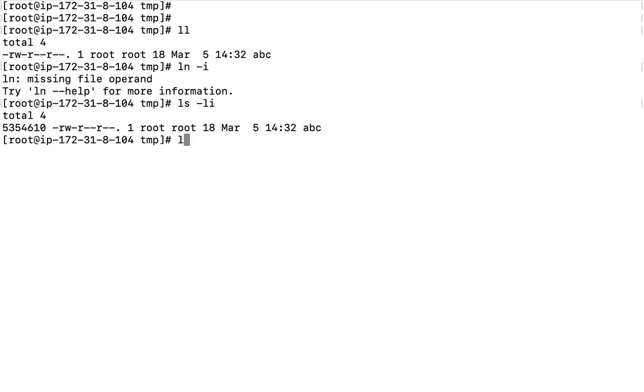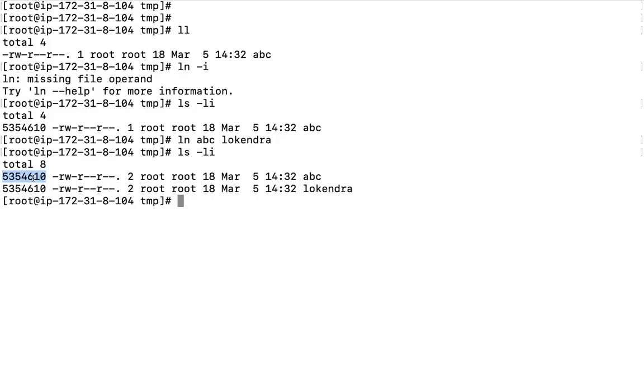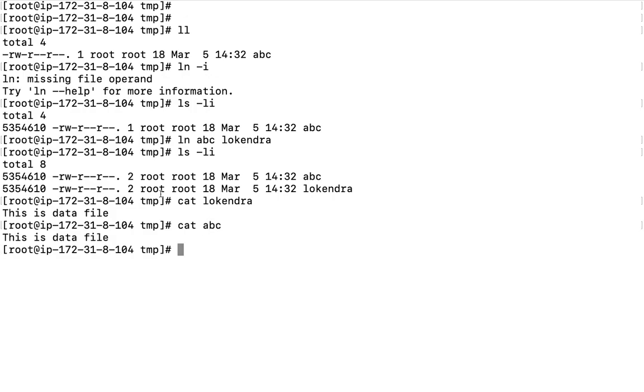So let us say I create another link here: ln ABC, and after that I define here Lokendra. If I run the same command ls -li, you are going to see that both files have the same inode number. Moreover, the link number has increased. If I read Lokendra or the ABC file, the data is going to remain the same.